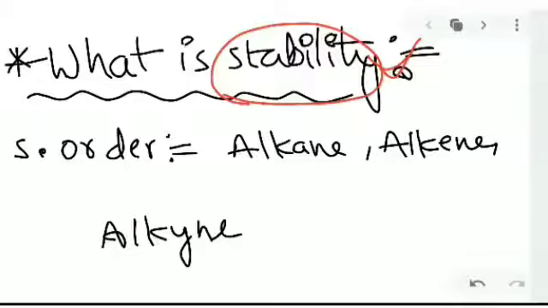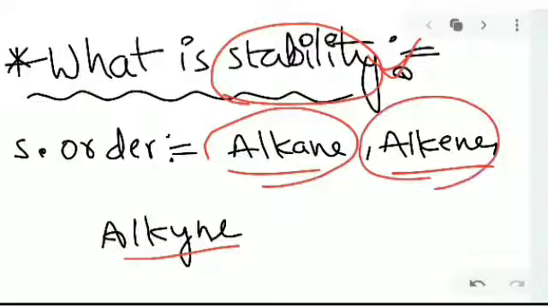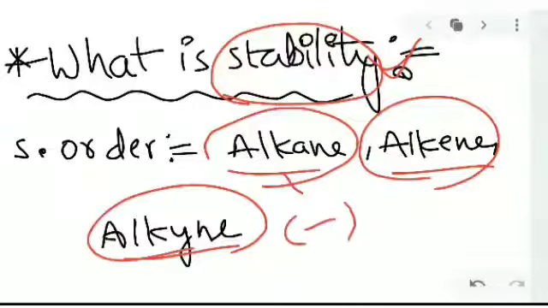So here I am going to take some parts about alkane, alkene and alkyne. Among those, which is more stable and which is least stable, we are saying today. Alkane carries a single bond, alkene carries a double bond, and alkyne carries a triple bond. Okay, this is the basic difference among these.